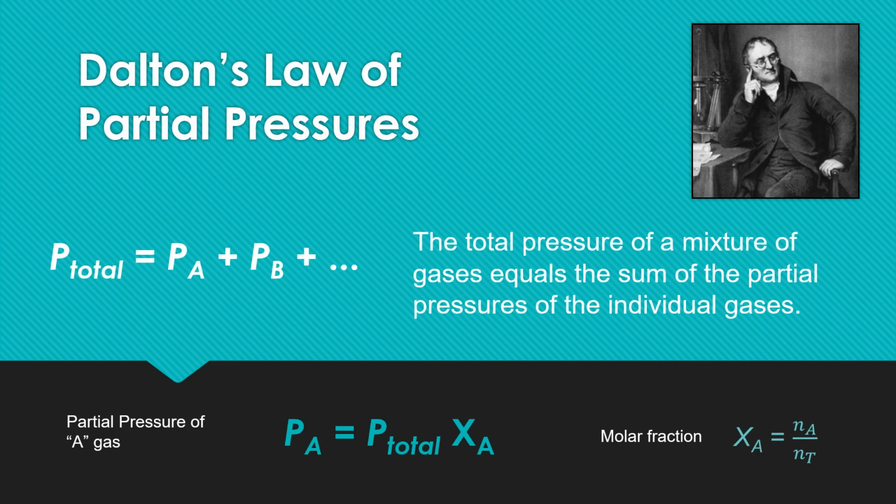X for oxygen is equal to the number of oxygen molecules in this container divided by the total number of gas molecules in that container, which we call the mole fraction. Therefore, partial pressure is equal to total pressure multiplied by the mole fraction. This is also a very important law when you are dealing with gases.